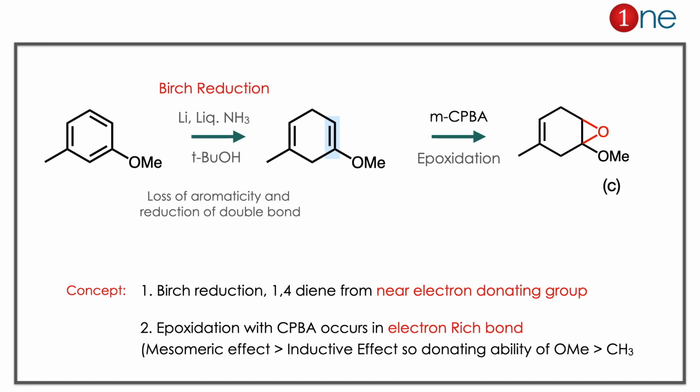Here you have to learn 2 important concepts. The first concept is that Birch reduction forms the 1,4-diene, which is near the electron donating group. The second is epoxidation with mCPBA. It always occurs near the electron rich bond. Normally the electron richness is decided by the mesomeric effect when compared to the inductive effect.